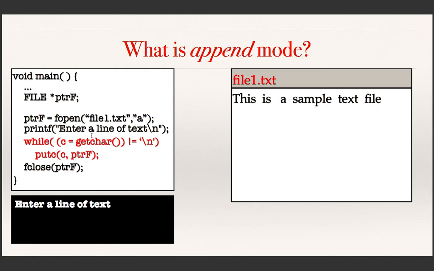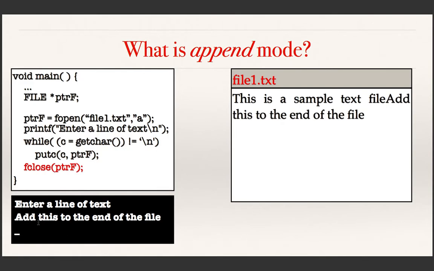It's just like creating a file. It reads a sequence of characters from the keyboard until the user presses the enter key, and it writes the read characters into the file. Okay, suppose the user entered this, add this to the end of the file. So where is it getting written? After the last character of the existing file.